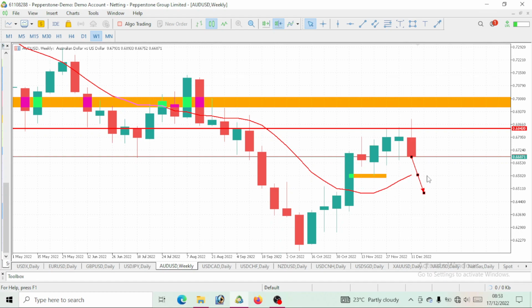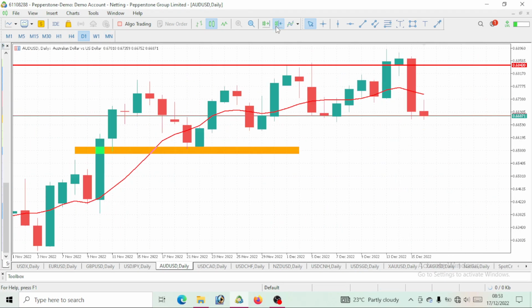our moving average. If price can eventually drop and break below this 10 period moving average, then we might consider selling. But as of now, price is still trading above our moving average. So we still see this as a bullish move or an impulse move. That should take us to the daily time frame.